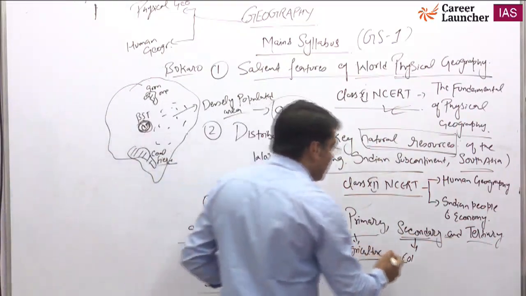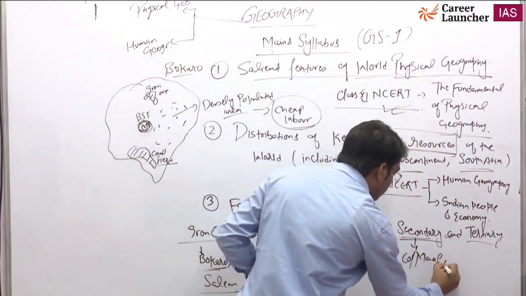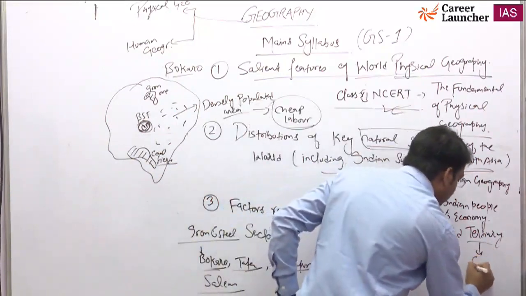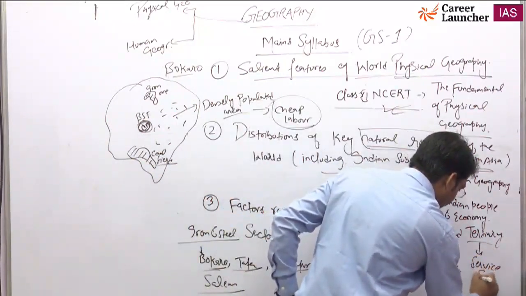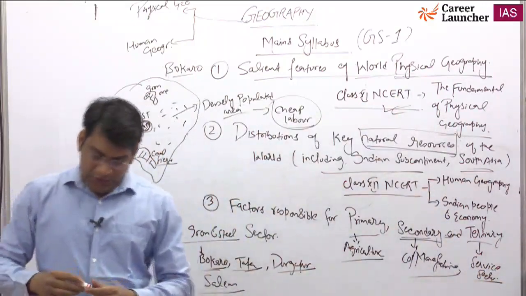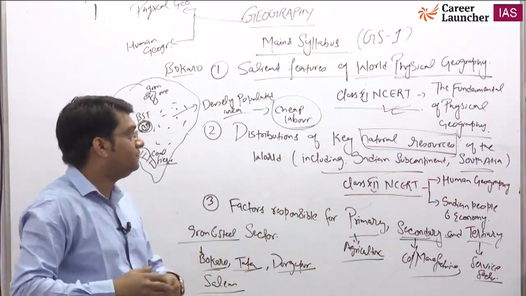That is called the secondary sector, or manufacturing sector. And the tertiary sector basically includes the service sector, like telecommunication and BPO, business process outsourcing.